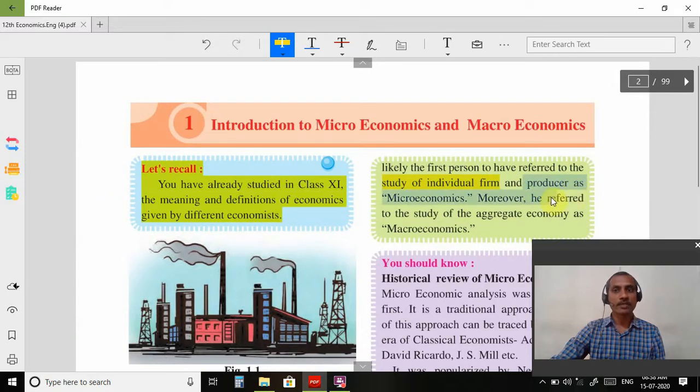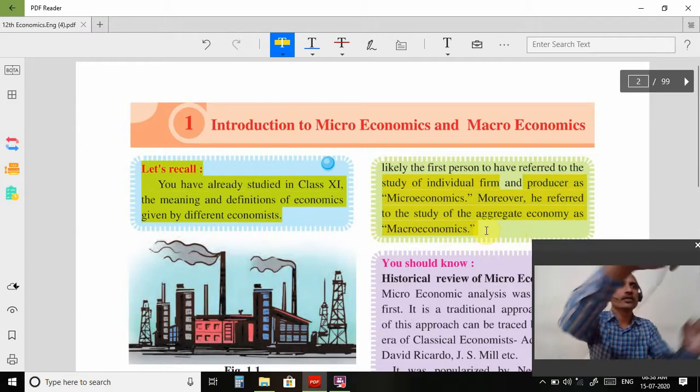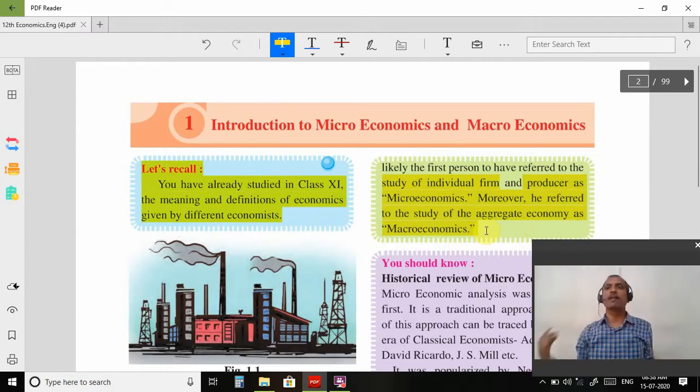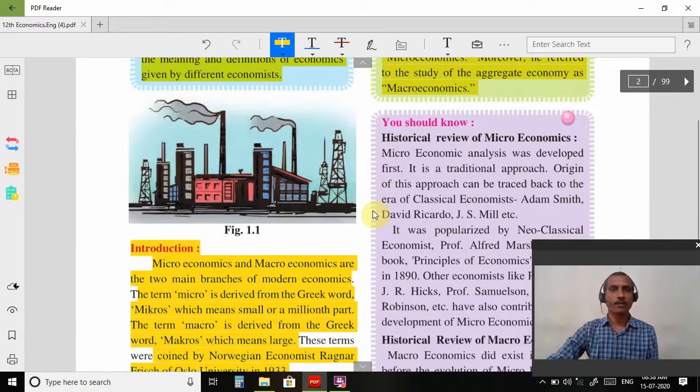Producer as microeconomics. Moreover, he referred to the study of the aggregate economy as macroeconomics. It means that he not only gave contribution toward the development of microeconomics, he also gave contribution toward the development of macroeconomics. Macroeconomics के बहुत सारे concept उन्होंने explain किए थे, मगर mostly his theories are related to microeconomics. Macroeconomics में उनका contribution बहुत ही important है. Okay, so you should know, हमें मालूम होना चाहिए.